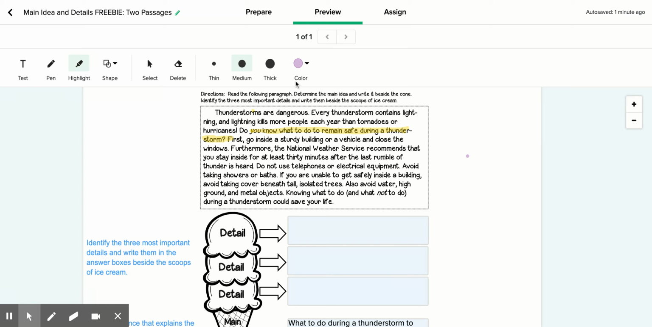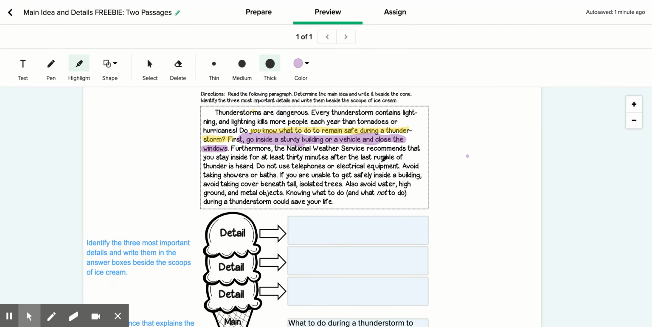All right, I'm going to change my color highlighter, and now we're looking for details. So we are looking for details that support the idea of what we should do during a thunderstorm to remain safe. So I see right after that first sentence, it says, first, go inside a sturdy building or a vehicle and close the windows. So that's the first thing we should do. I'm going to highlight that because that seems important. You need to go inside something sturdy and close the windows.